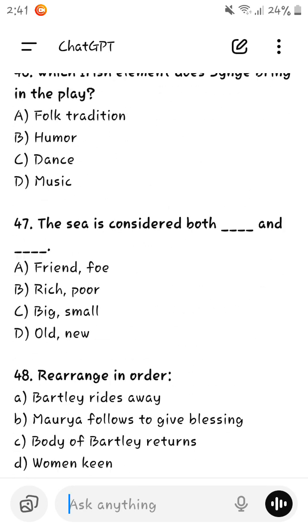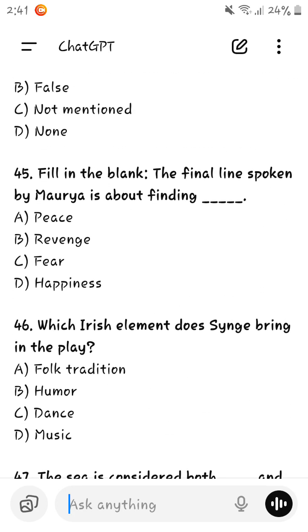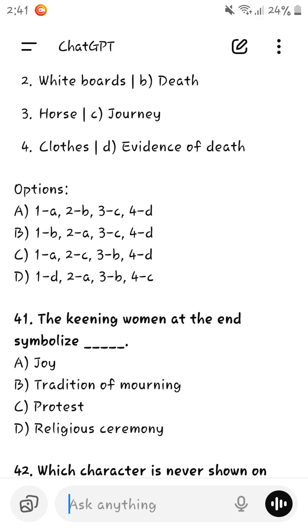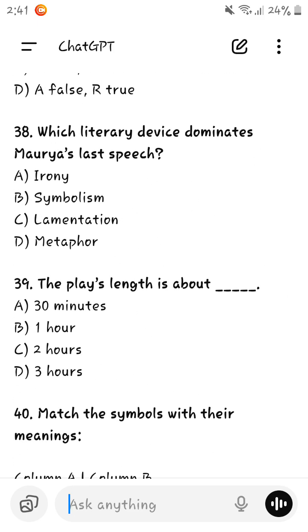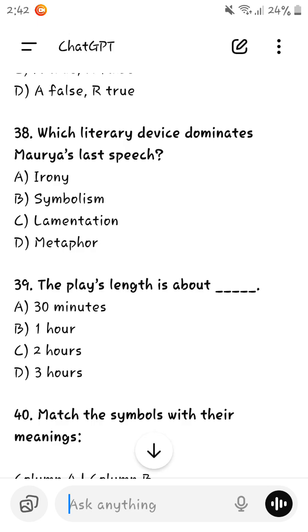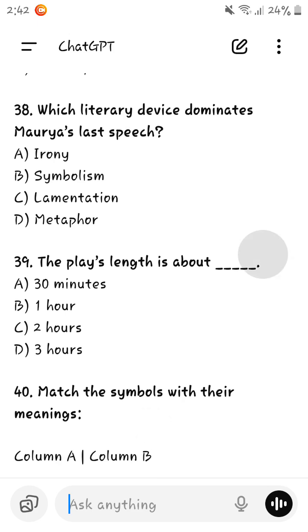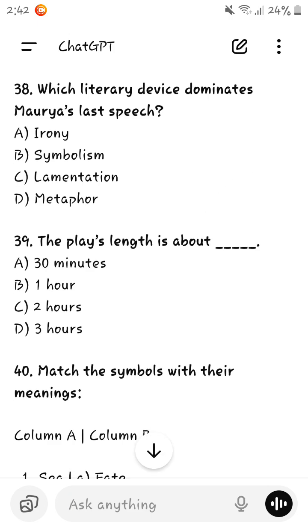Dominates Moria's last speech. Lamentation. The literary device lamentation is that which dominates Moria's last speech. The play's length is about... That's not the question to come.